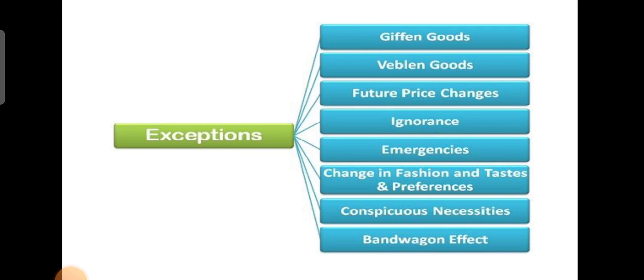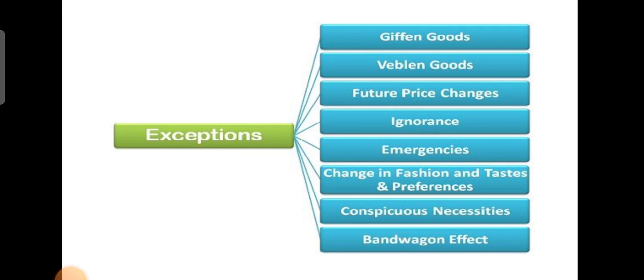There are certain commodities which become essential in modern life. These are goods which consumers buy irrespective of the increase in the price. Example, I can give TV, refrigerators, automobiles, washing machines, air conditioners. These are necessities now. And the next one is the bandwagon effect. So what do you mean by this bandwagon effect?